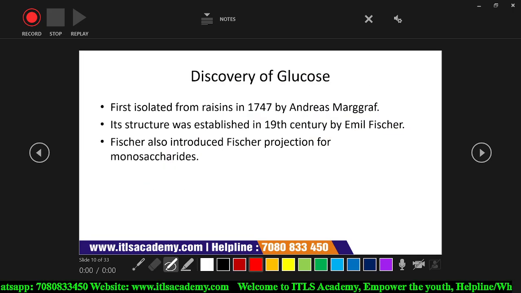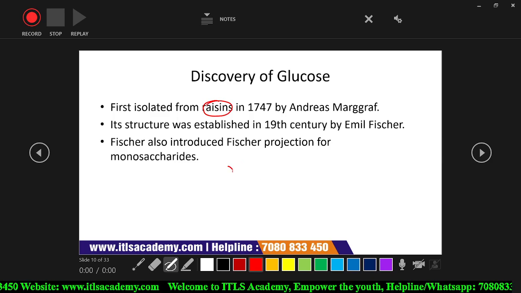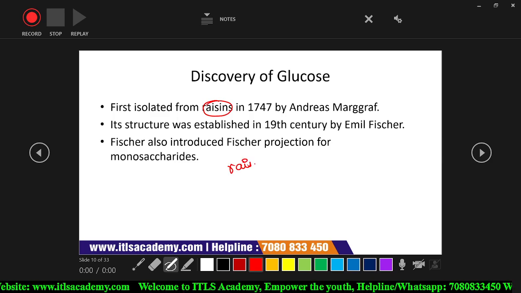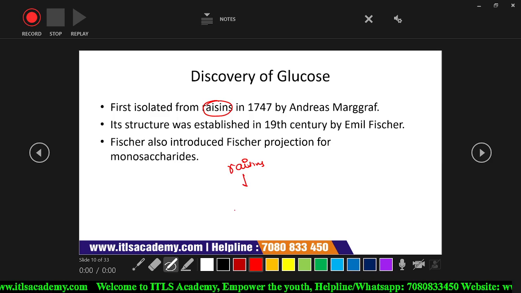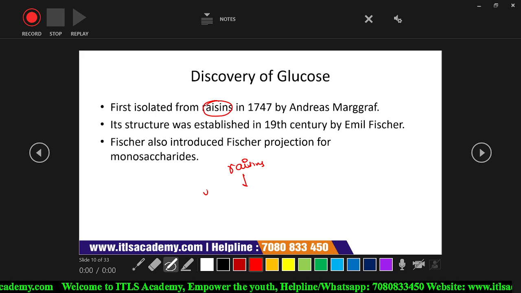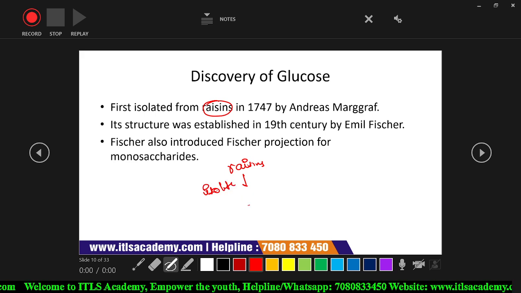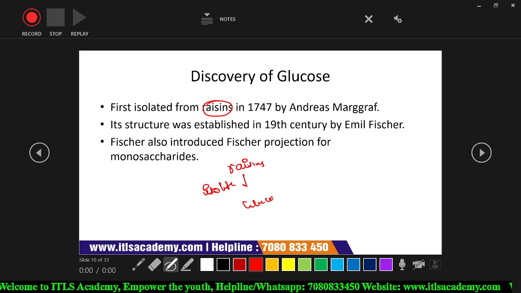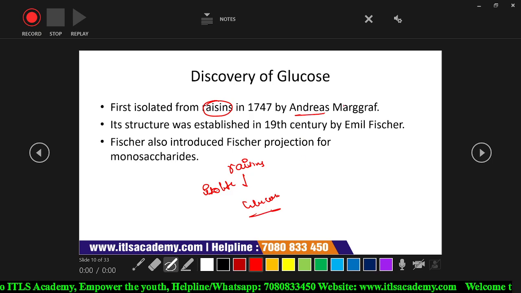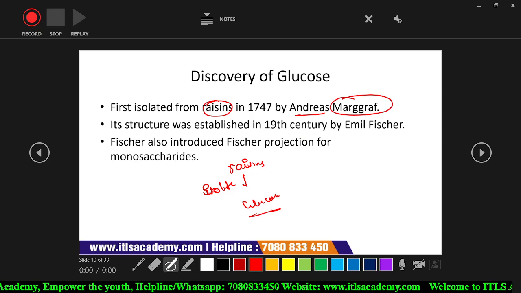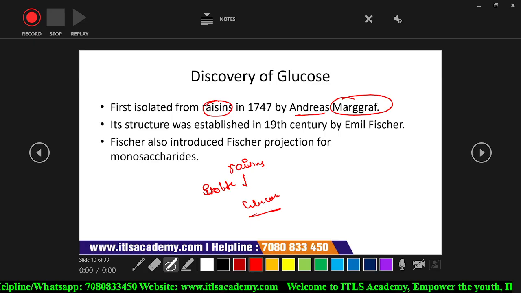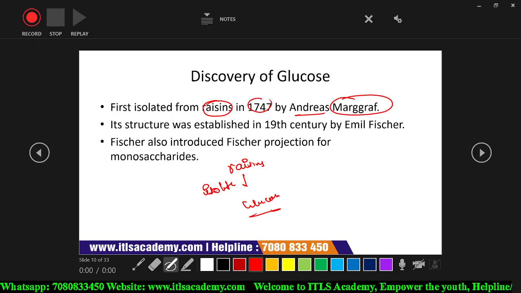Glucose was first isolated from raisins. We all know raisins. From raisins it was isolated by Andreas Marggraf, a scientist who isolated glucose from raisins in 1747.